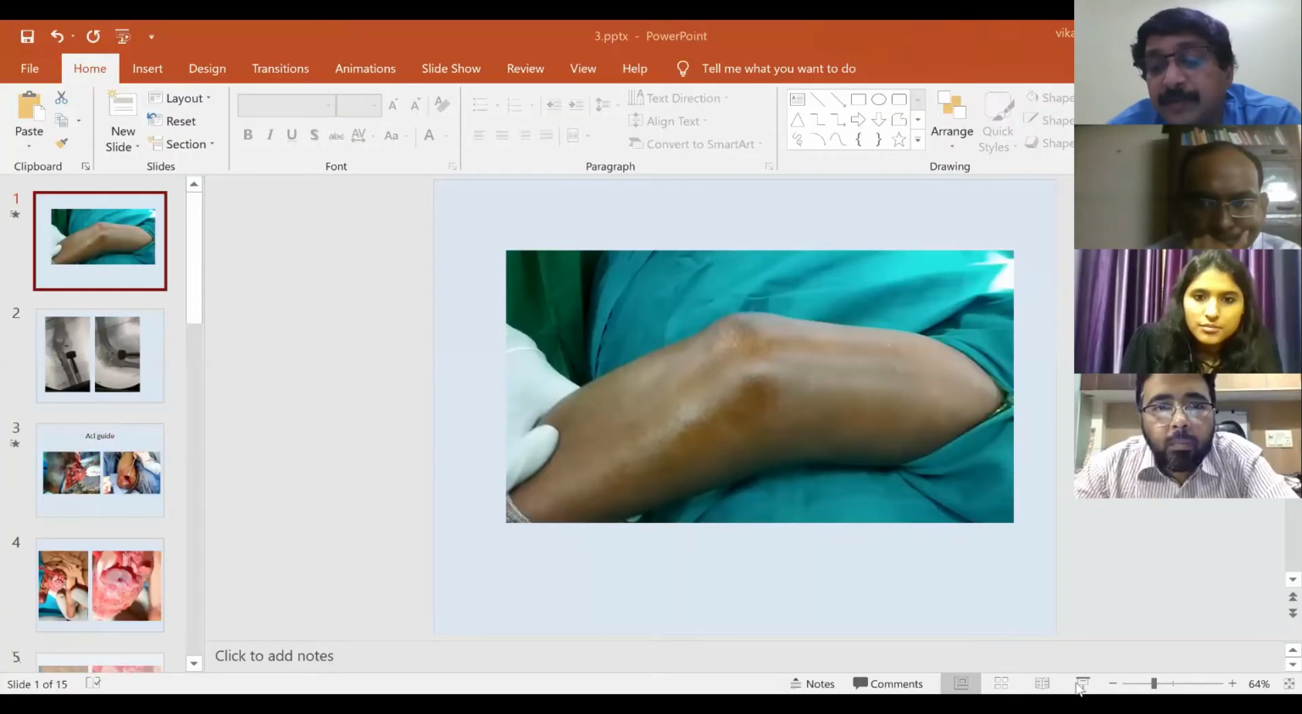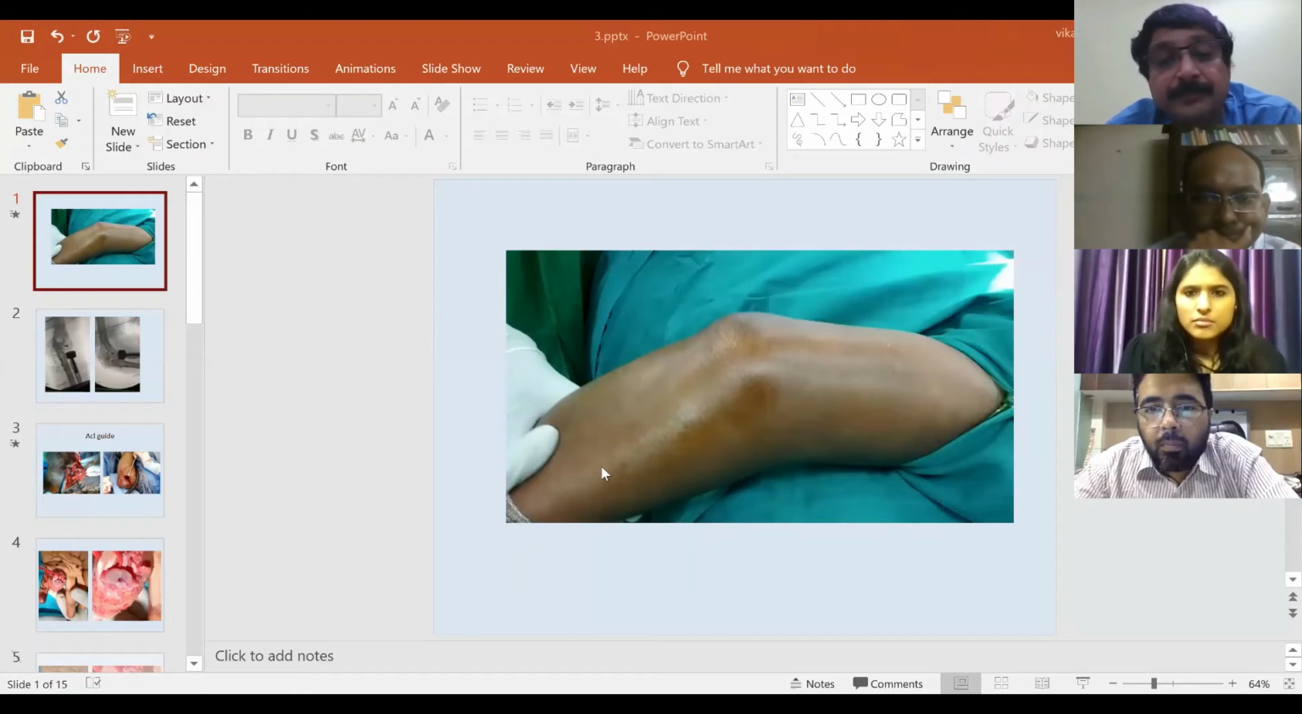So when we took the patient under anesthesia, so when the patient was taken under anesthesia and positioned, we could see that there was an instability in your